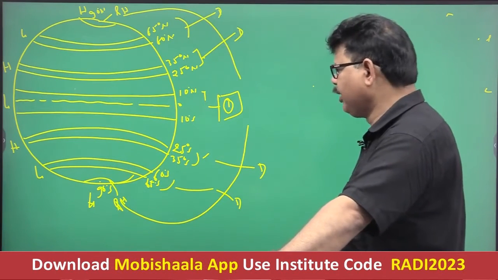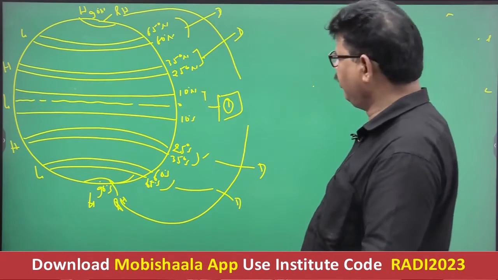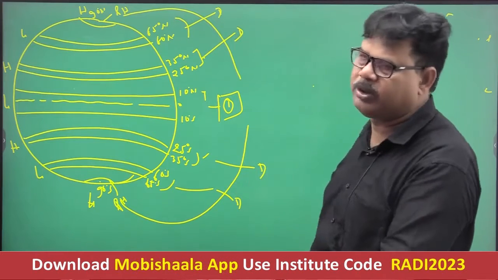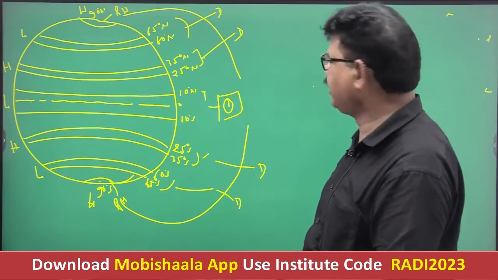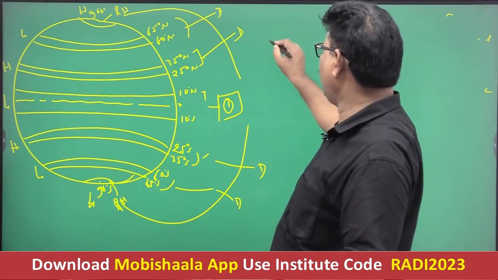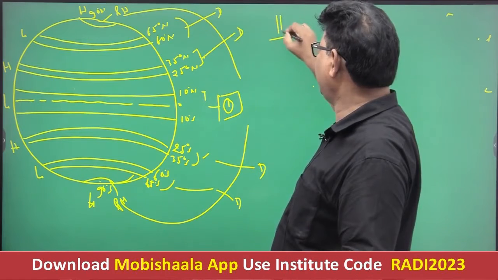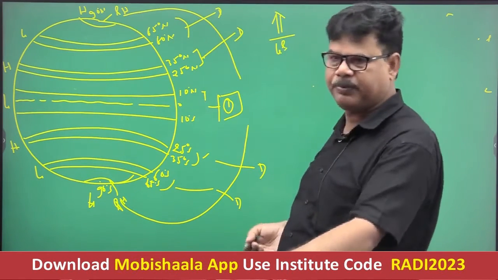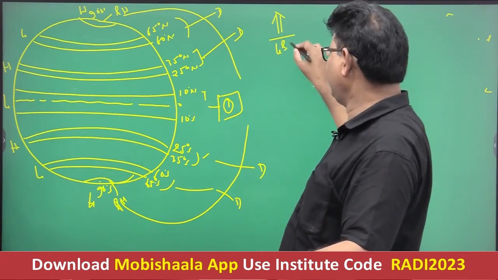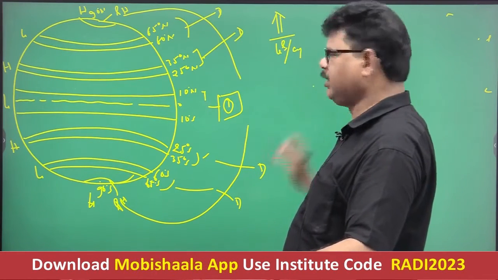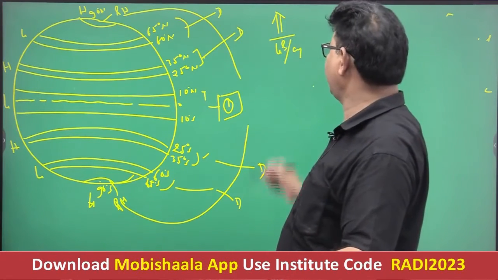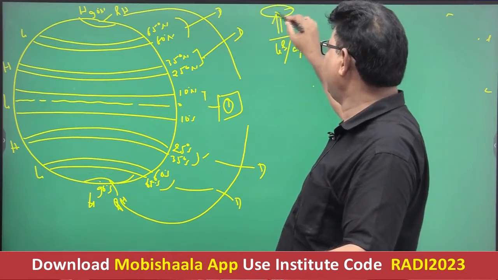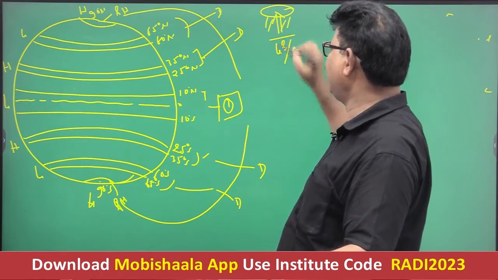Now you should keep one important point in your mind. What factor causes the origin of low pressure and high pressure? When there occurs upliftment of the air, then low pressure is created on the surface, and low pressure is characterized by cyclonic condition, and in this case cloud formation is favored and the area may receive rainfall.